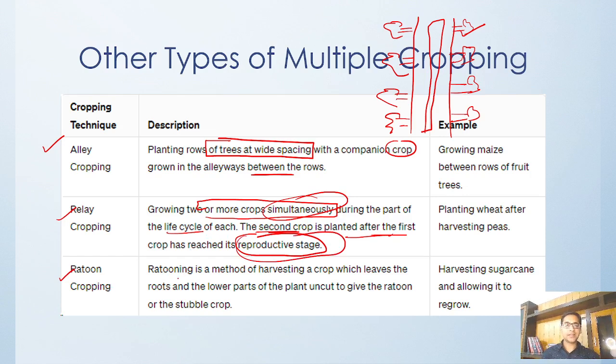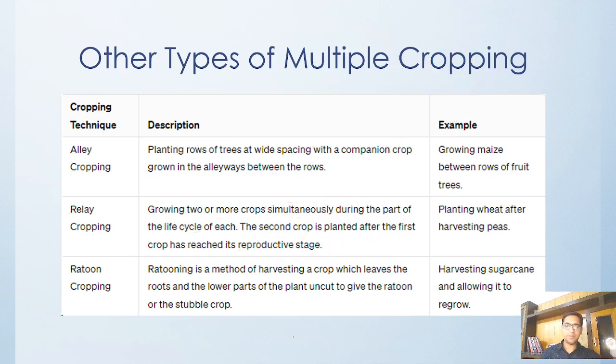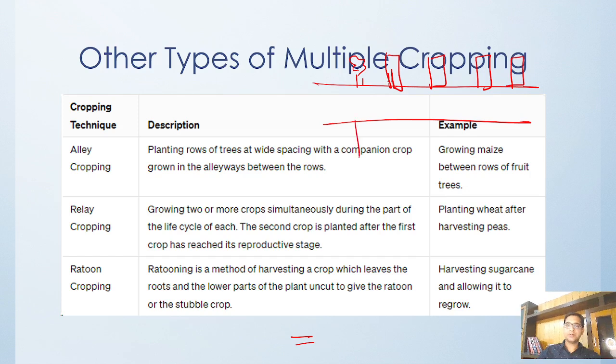So what is there in ratoon cropping? Here what we do is we plant this sugar cane. The sugar cane plantation happens like this.